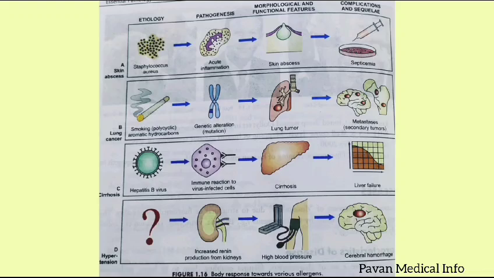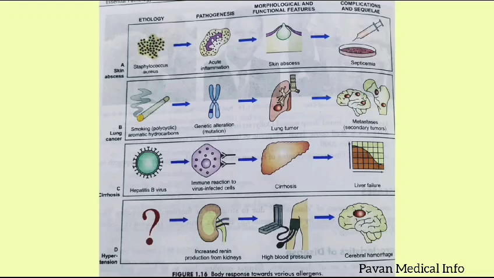When you come to the first one, skin abscess, the etiology will be Staphylococcus aureus infection. The pathogenesis, when you observe, may be acute inflammation. When you observe the morphological features, there could be a skin abscess. Finally, the complication in the body is septicemia. I mean to say, any infection in the blood is known as septicemia. This is the first condition, the body response towards allergies.